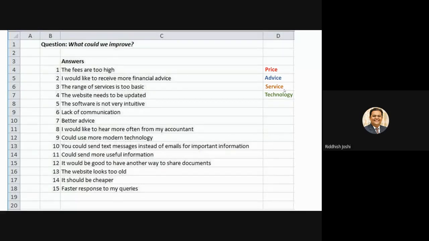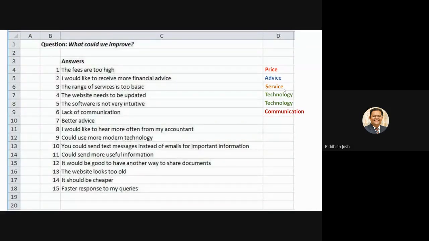The software is not very intuitive. Now, website, technology, software is also related to technology. So I can keep option number 5 in the same category. I can write technology, so this will be combined. Then, lack of communication. Now, all four categories which I have designed earlier, price, advice, service, technology, don't fit here anything with respect to communication, right? So I have to open a new category that is known as communication.